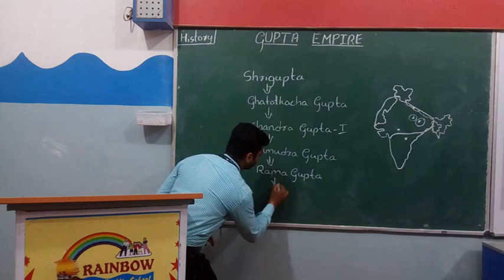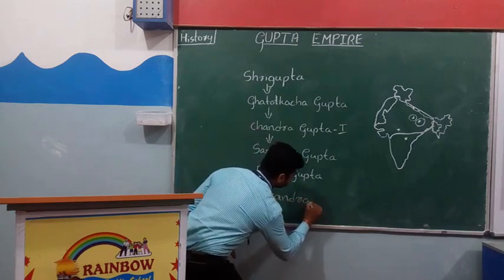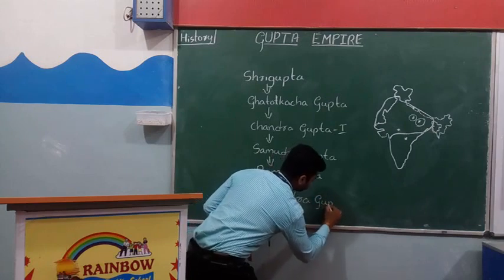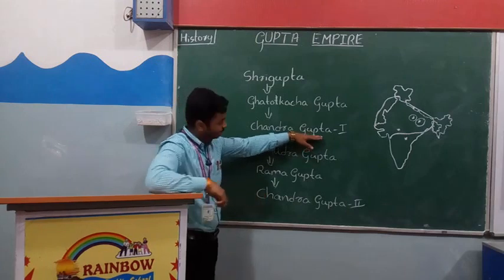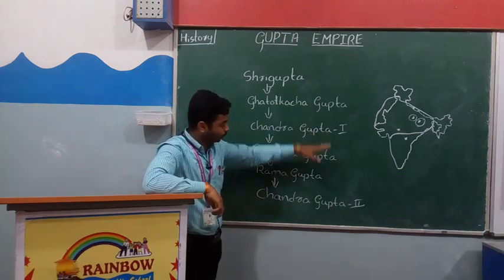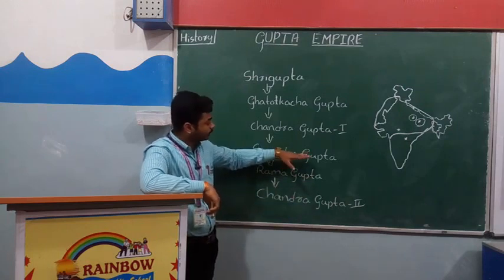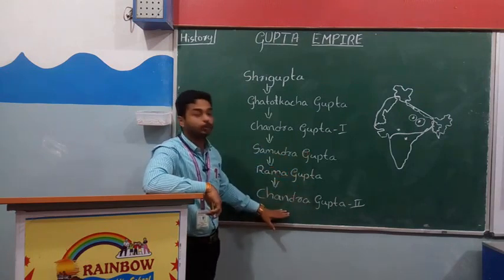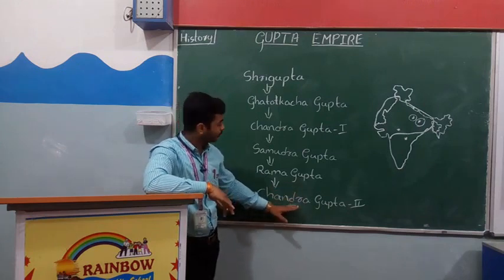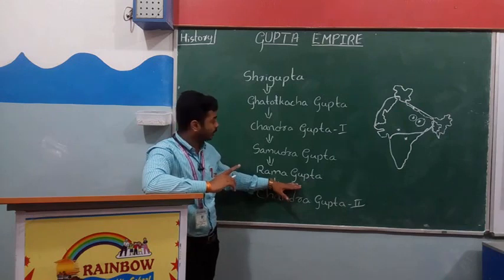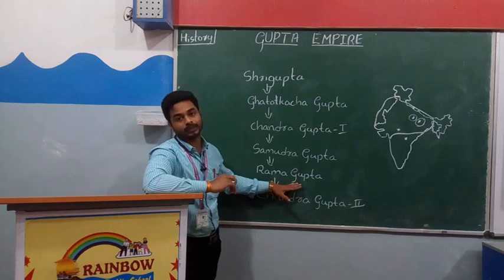So after Ramagupta, Chandragupta II came to rule. See here, Chandragupta I was the grandfather of Chandragupta II. That means Samudragupta was the father of both Ramagupta and Chandragupta II. So Ramagupta and Chandragupta were brothers, but Ramagupta was the elder son of Samudragupta, and Chandragupta II was his younger brother.